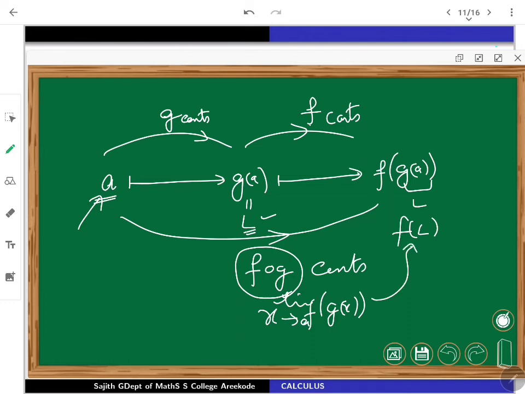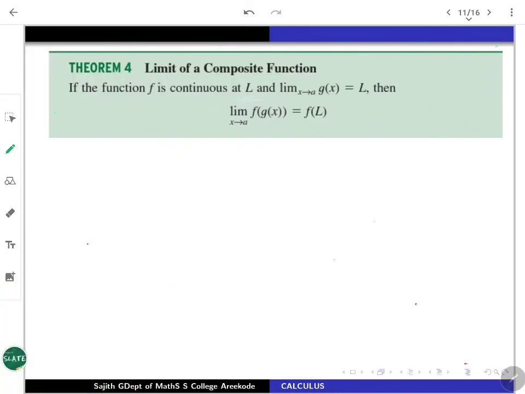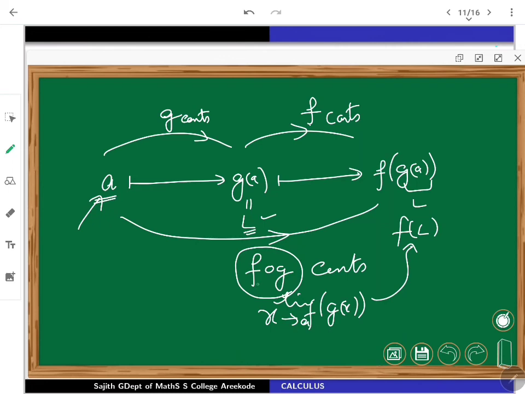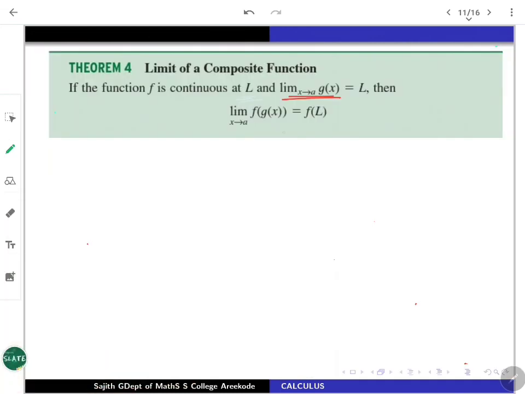So the theorem says how the limit behaves with the composite function: as before, f is continuous at L, that L being the limit value of g, then the limit of f of g of x is going to be f of L. That's all. So this has an inner meaning if you analyze it.